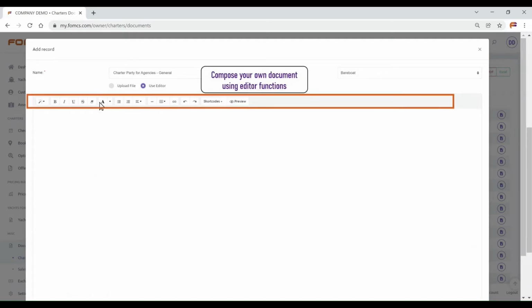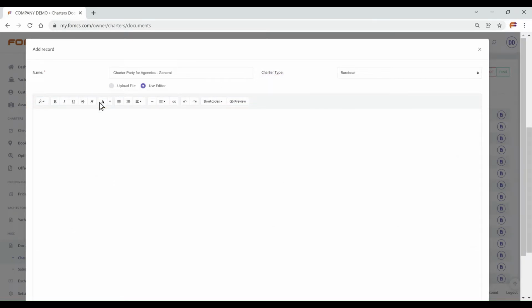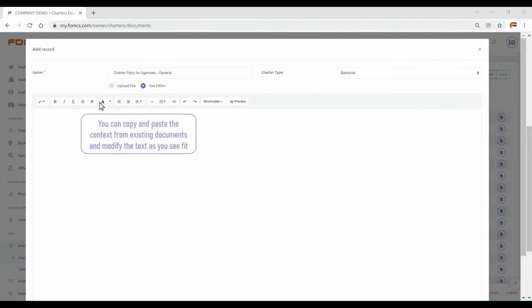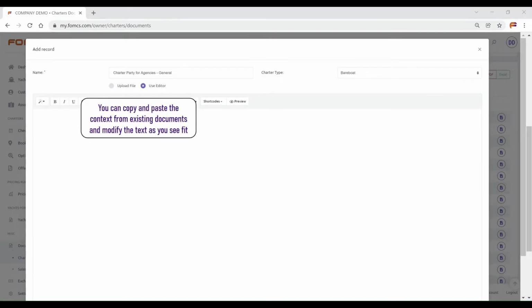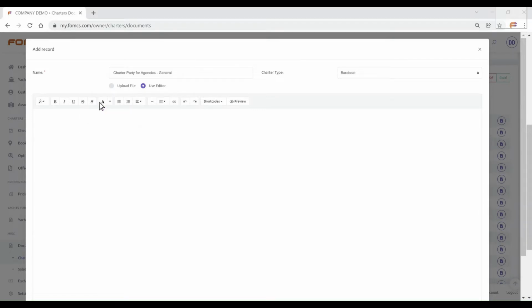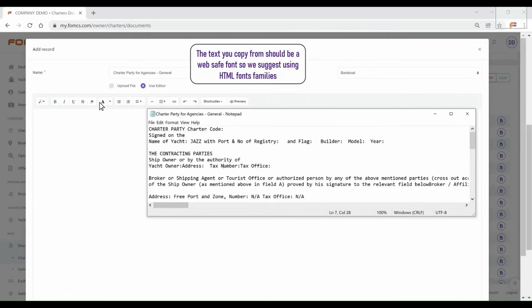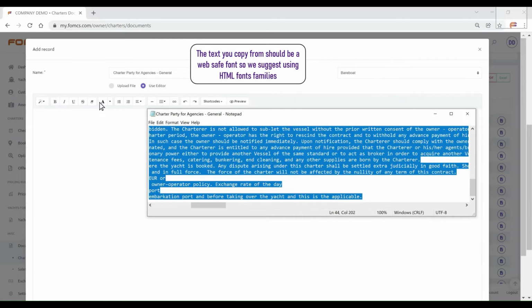Compose your own document using editor functions. You can copy and paste the context from existing documents and modify the text as you see fit. The text you copy from should be a web-safe font, so we suggest using HTML fonts families.